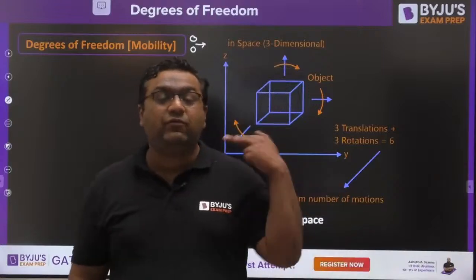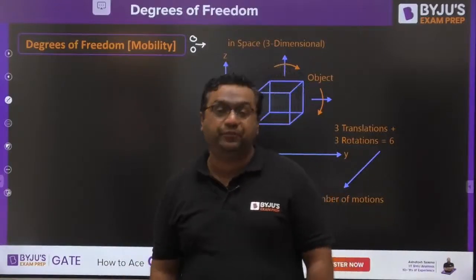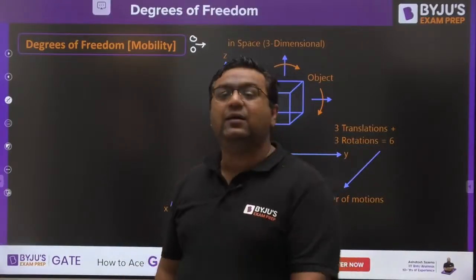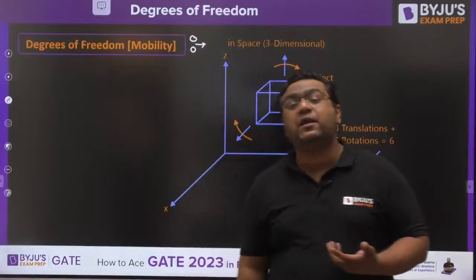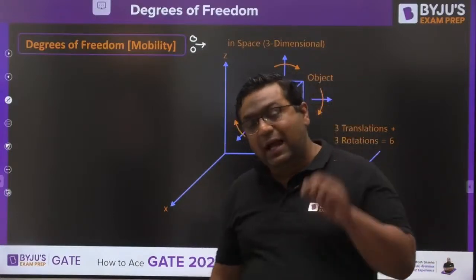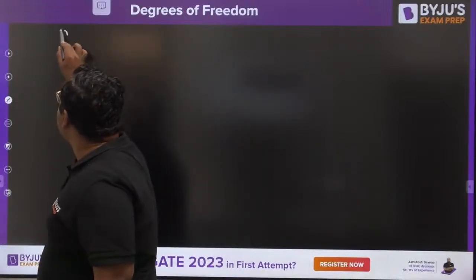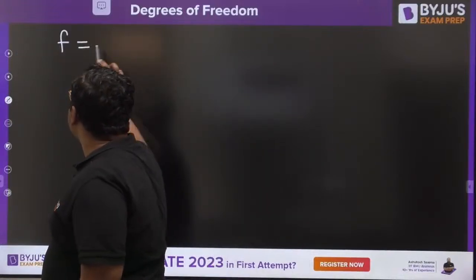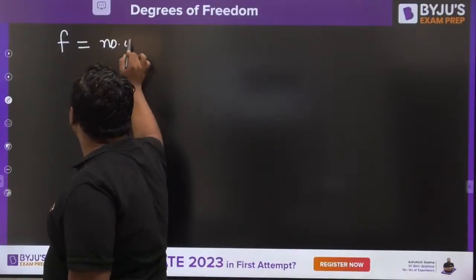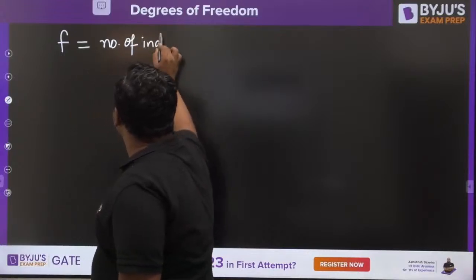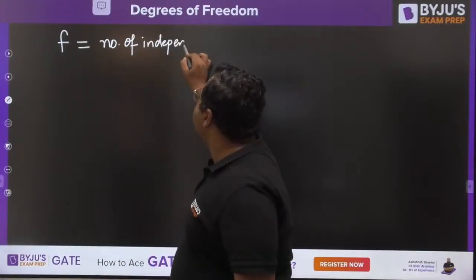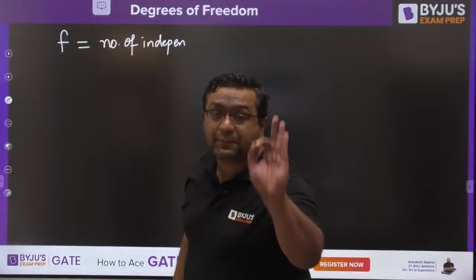The second time was in chemistry in first year, where you studied a chapter named phase diagram, and in that phase diagram you studied degree of freedom. It was defined as the number of independent variables. You also studied it in thermodynamics as the Gibbs phase rule.